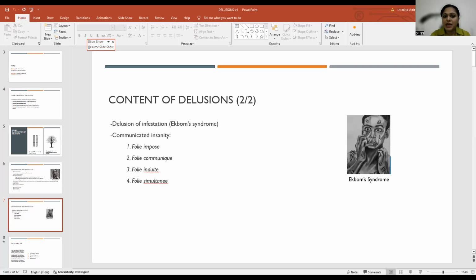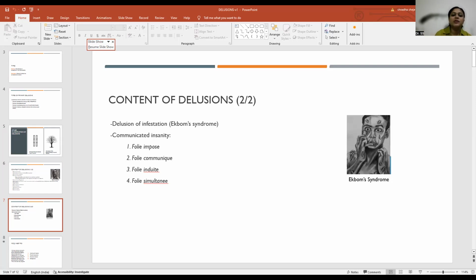We typically see these cases of infestation, and they go to the skin department also, and there is liaison with the psychiatric department, because there is no clear diagnosis. They usually first report to the dermatologist, stating that they have itching and they can feel something going under their skin. Because the dermatologist is unable to address the issue, they land up with the psychiatrist, and usually that is when they get diagnosed with the delusion of infestation. As you can see in the picture, they would feel that insects are crawling all over them, but in reality, it won't be the truth.